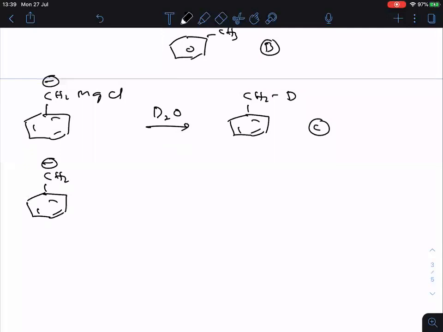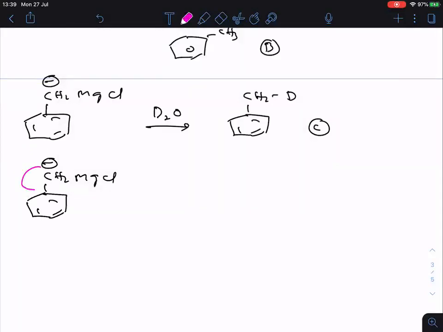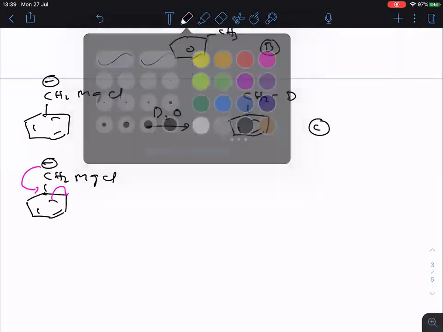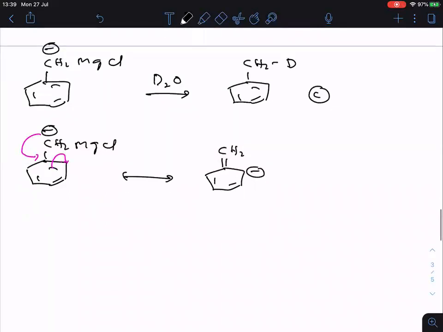So CH2 minus MgCl, this is your A. Followed? Now try to understand: when the negative charge comes here, the pi bond has to go to the next carbon. Clear? So now if I write the resonating structure here, negative charge and here two pi bonds are there, then here we get double bonded CH2. MgCl no need to write; if you write or don't write, it will not make any difference. Have you all followed? Now what happens from D to O?